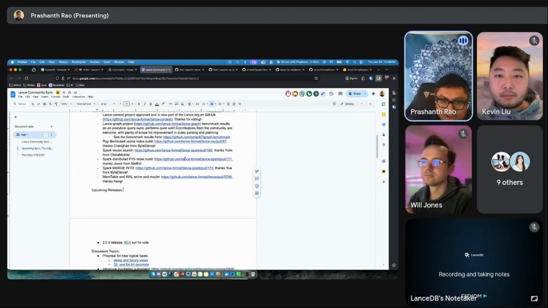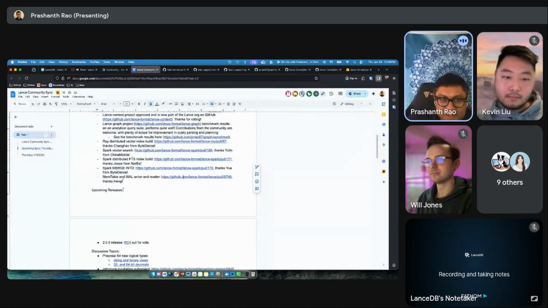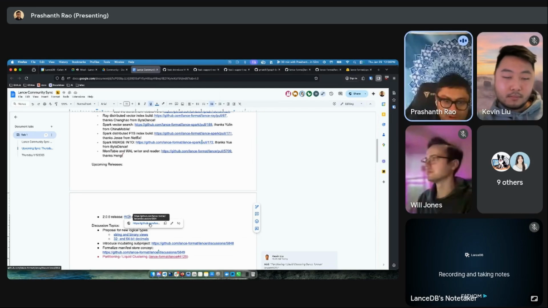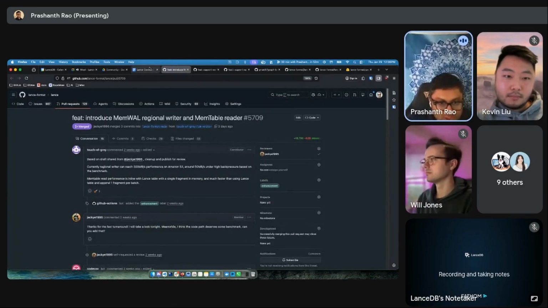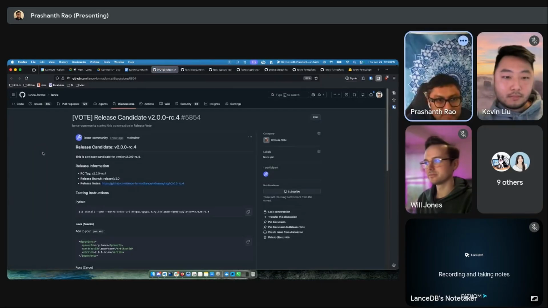And a memtable and WAL writer and reader update. So I believe all of these are going into the next release of Lance, the next SDK, which I think is the next topic here, the 2.0.0 release. We have RC4, release candidate 4, out for votes right now. Does anyone have any updates on that front?